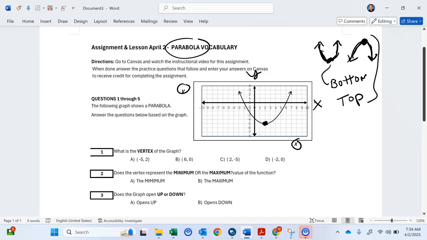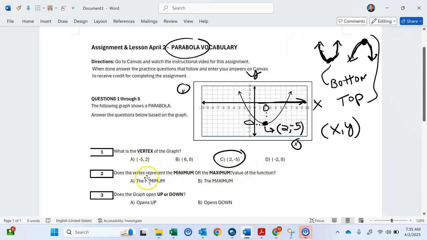So the vertex is going to be the XY point, right? So to find out the X point for this one, what is it? Well, we go like this. The X is measured right here, right? Like that direction. So this one right here goes dot, dot, dot, dot. So that's a 2. So this is going to become 2. And then the Y value is measured over here. So this is going to be dot, dot, dot, dot, dot, dot, dot for the Y. So this is going to be -5. Okay, so -5. So this is 2, -5 right there. Okay, so that's the vertex.